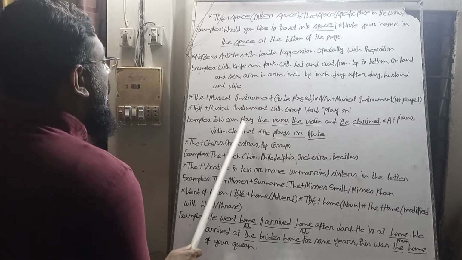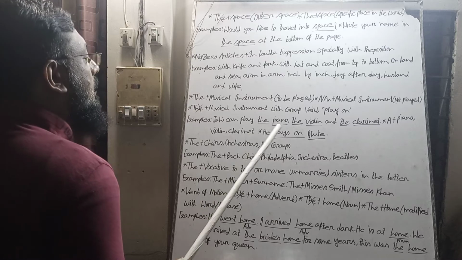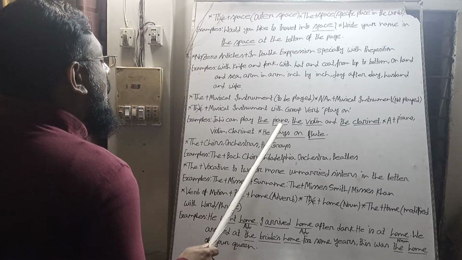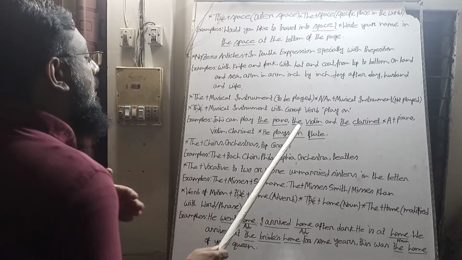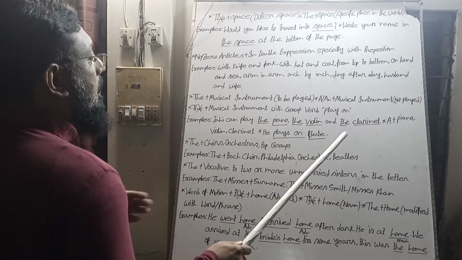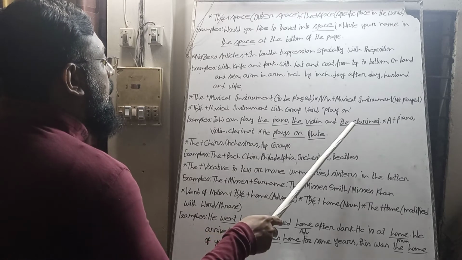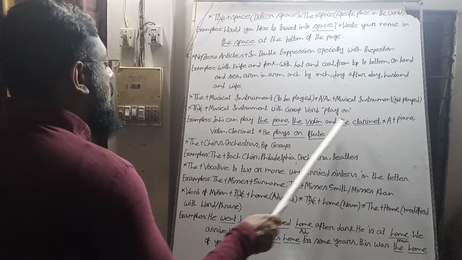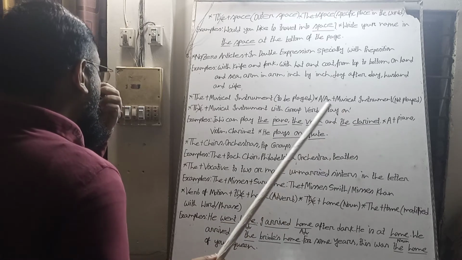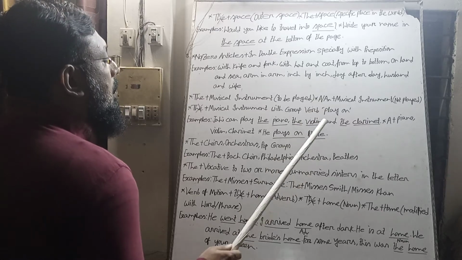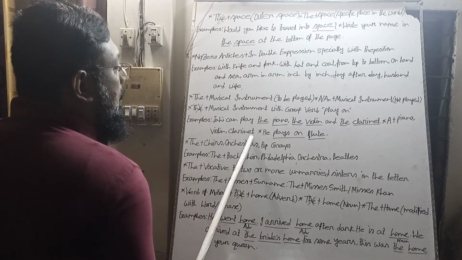For example, Jahi can play the piano, the violin and the clarinet. Jahi is playing the piano, the violin and the clarinet. They are played, so we have used the article before the three musical instruments, piano, violin and clarinet. But when the musical instruments are not played, we use a or an: a piano, a violin, a clarinet.